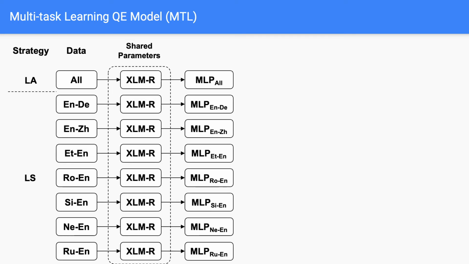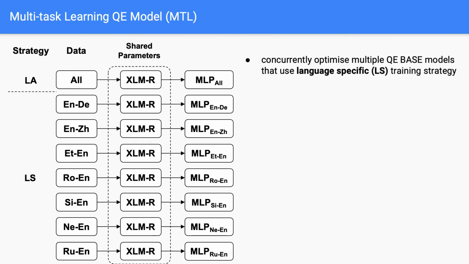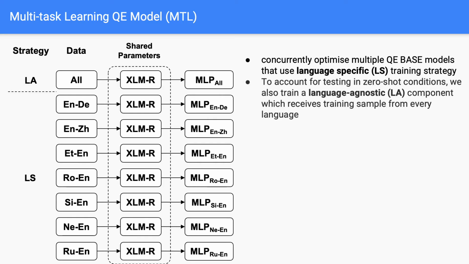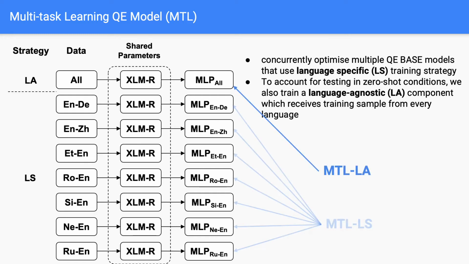As multitask learning has shown promising results in different NLP tasks, we want to explore whether having parameter sharing across languages is beneficial and to what degree having language-specific predictors can boost performance. We explore the simple multitask approach, where we concurrently optimize multiple QE models that use a language-specific training strategy. To account for testing in zero-shot conditions, we also train a language-agnostic component, which receives training samples from every language. We refer to these models as MTL-LA and MTL-LS.